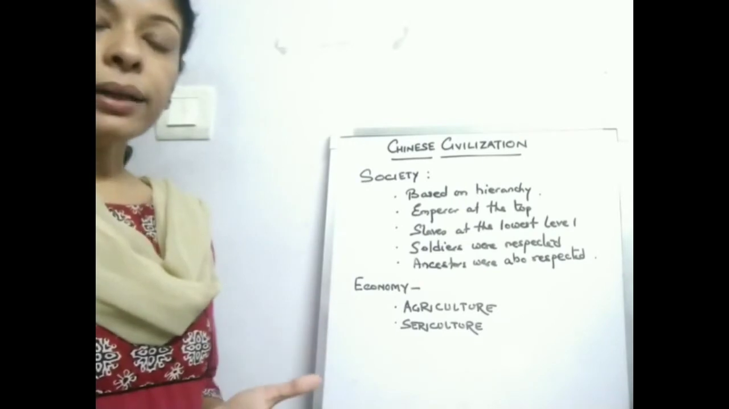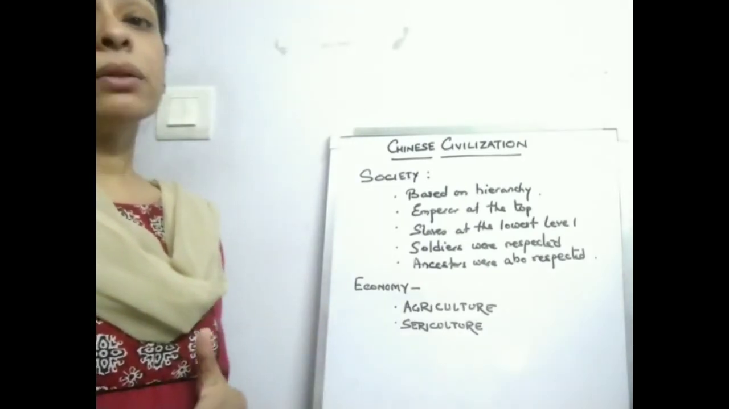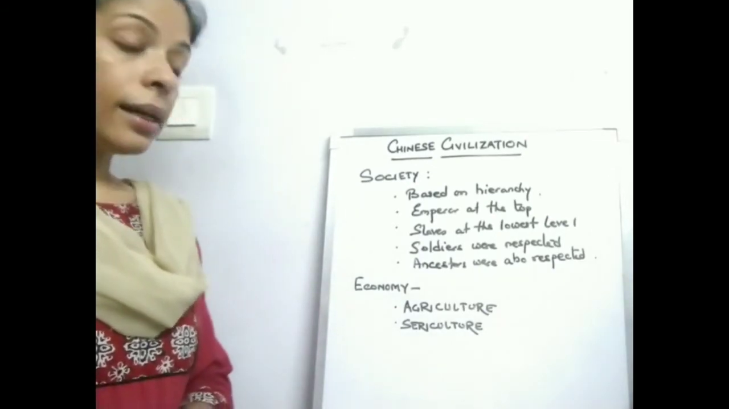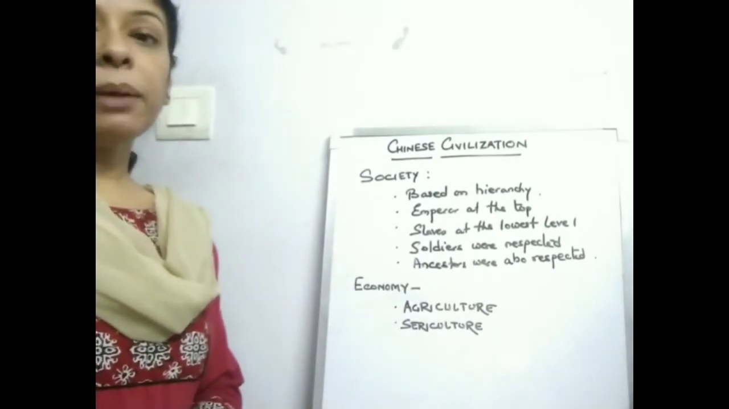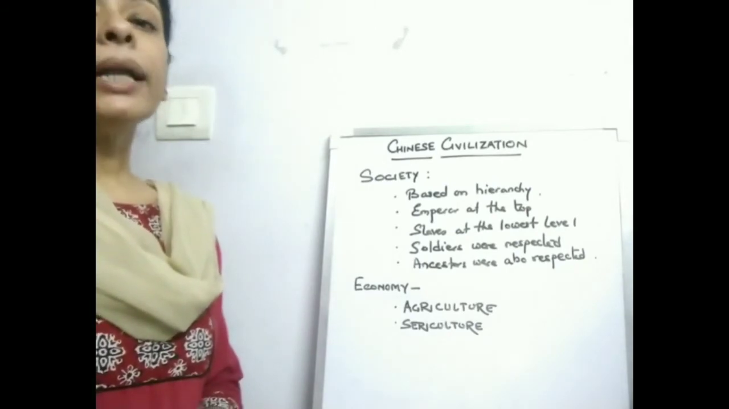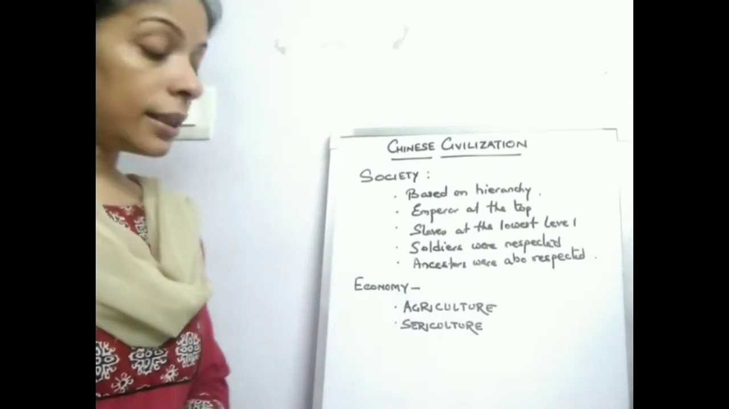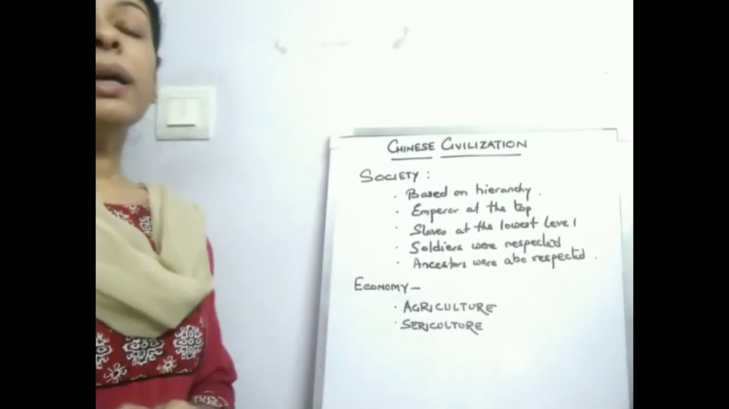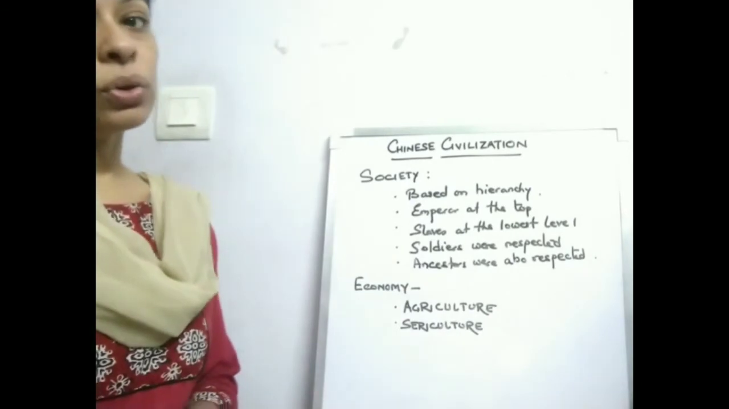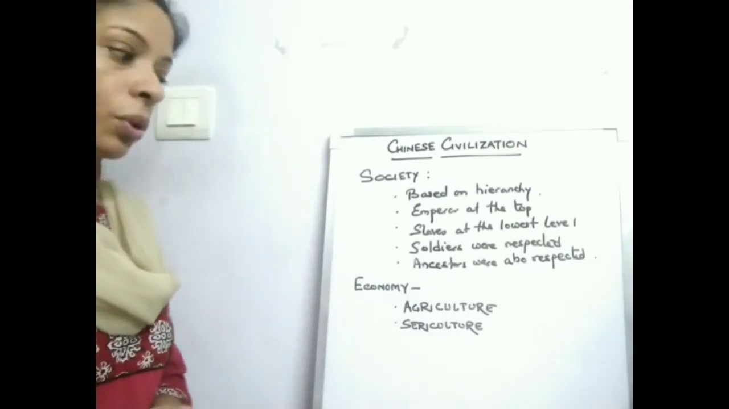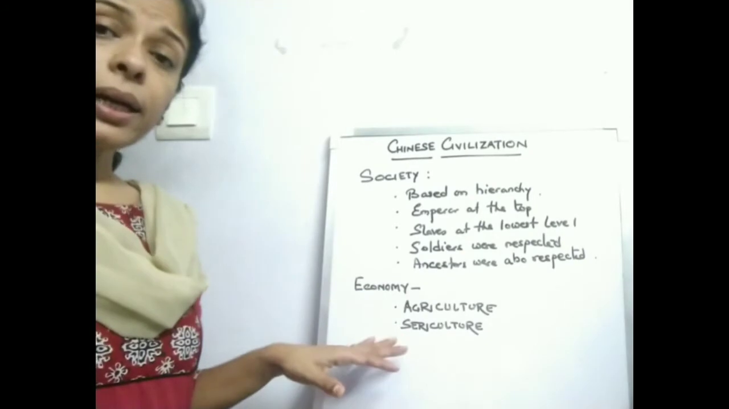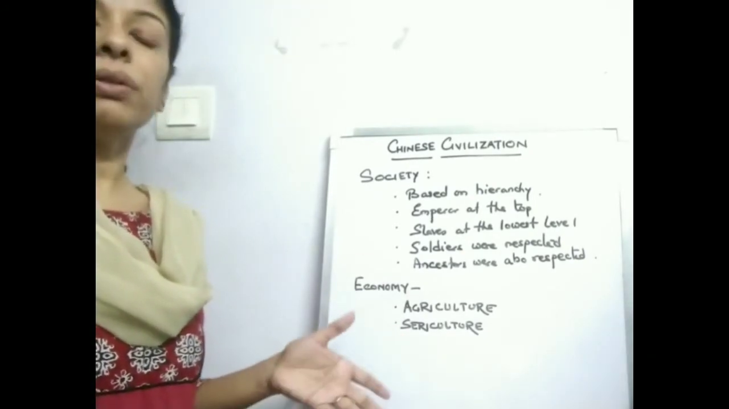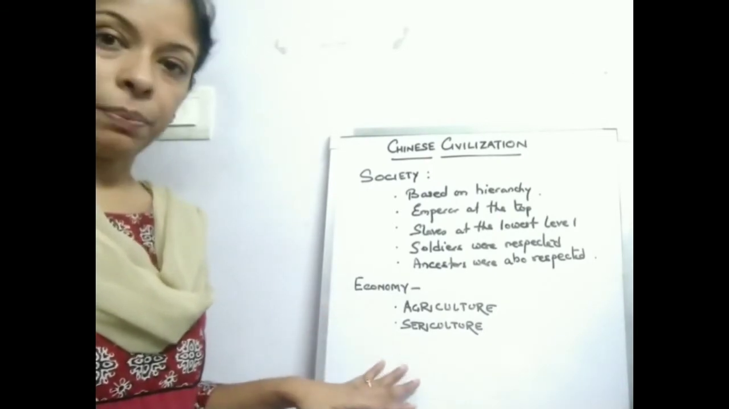So they were using iron tools, but they had also developed a very good irrigation system. They had built dikes and canals so that they would be able to use the water of the river, and together all these things helped the people to grow crops, which brought about a growth of cultivation in China. So agriculture became the main occupation of the people, and like all other civilizations, here also it was the main occupation of the people.